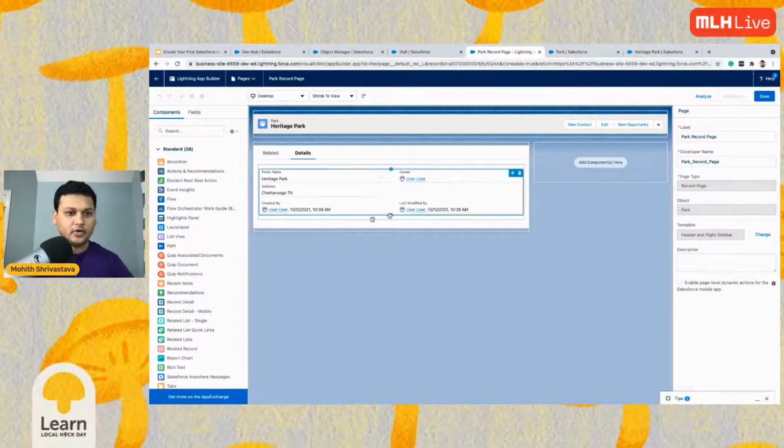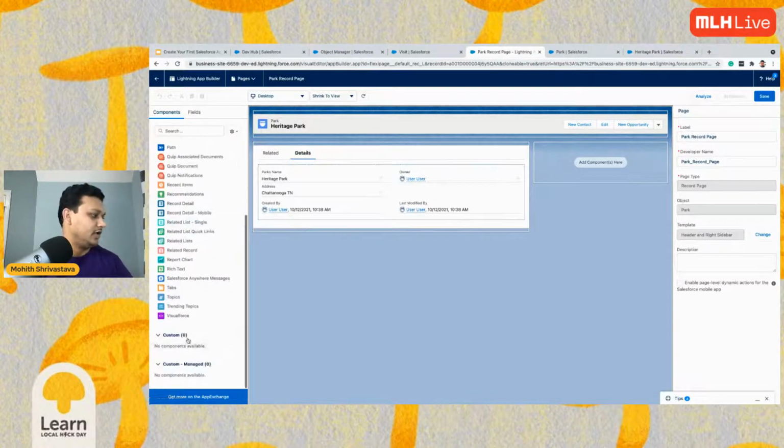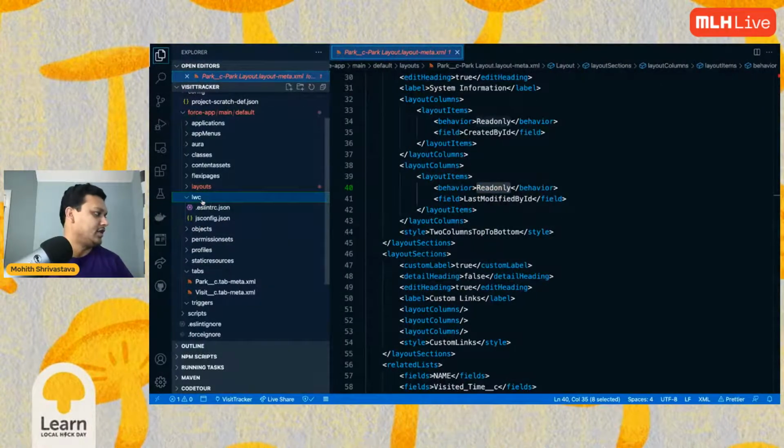Now you can build your own components. These are all out-of-the-box components. Now I can build my own custom component. So let me do that. Let me actually build a custom component.